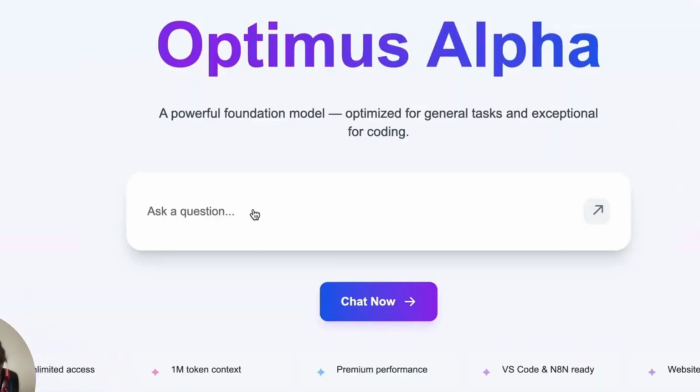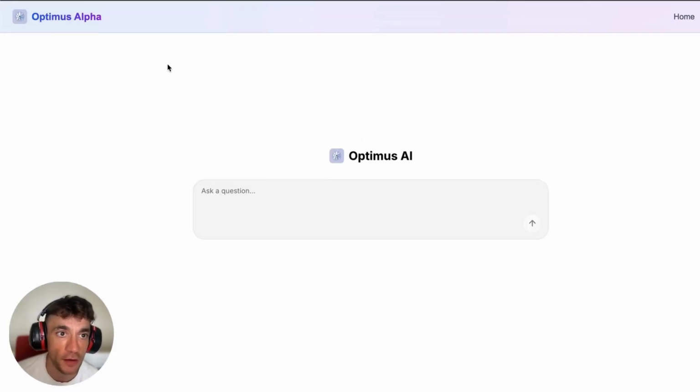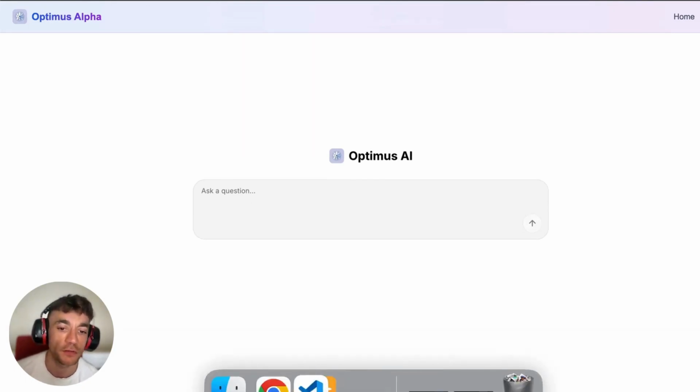All right. So if you want to start using this, you can actually code directly inside optimus-alpha.org, or you can go over to Visual Studio Code.